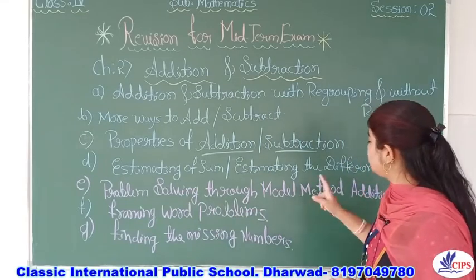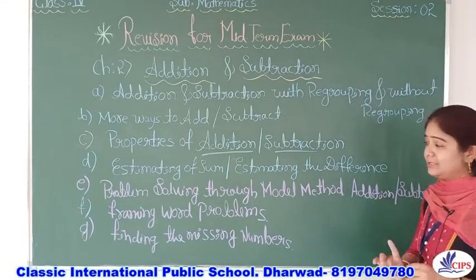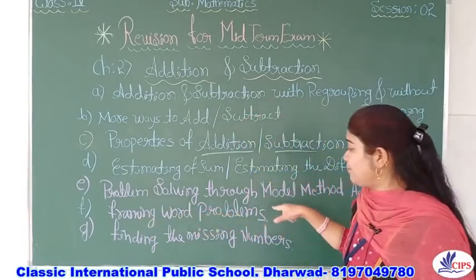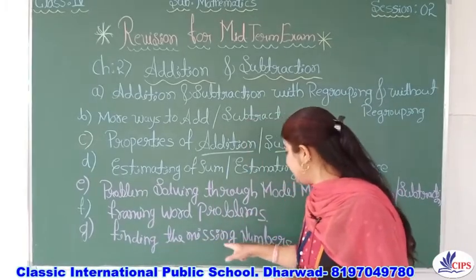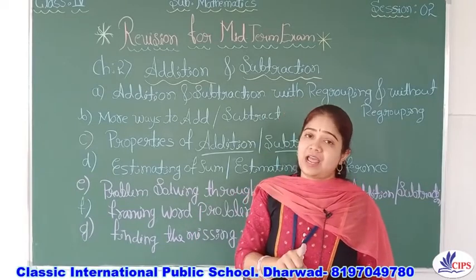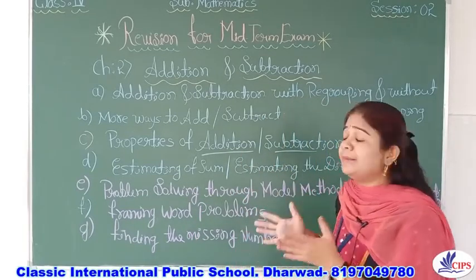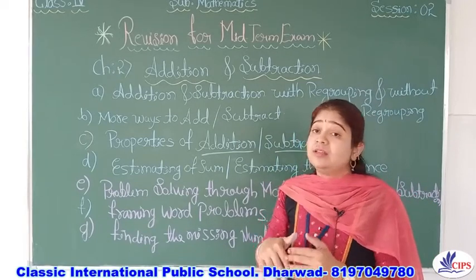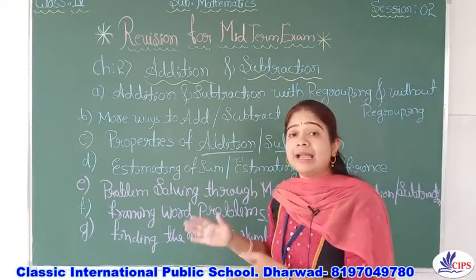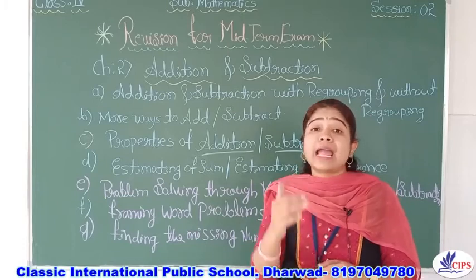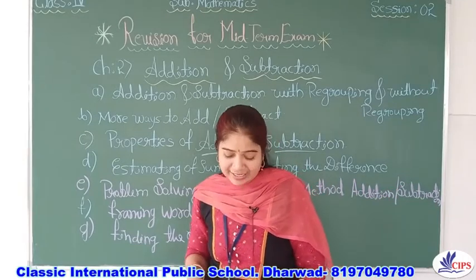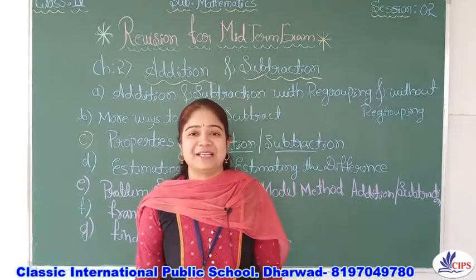And problem solving through model method of addition or subtraction. That is number five. And number six is framing word problems. Number seven is finding the missing number, and number eight is combining addition and subtraction. So these all are the important sub-concepts which come under the addition and subtraction chapter. Please go through all this and concentrate, moreover practice it. That is very, very important. Okay, so hope you will do it all and get good marks in the midterm exam. Thank you.